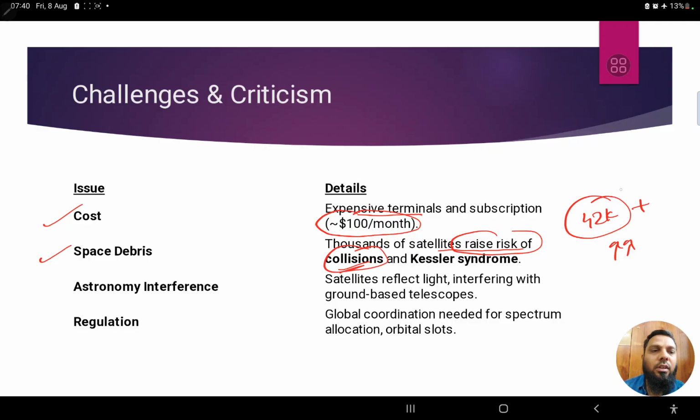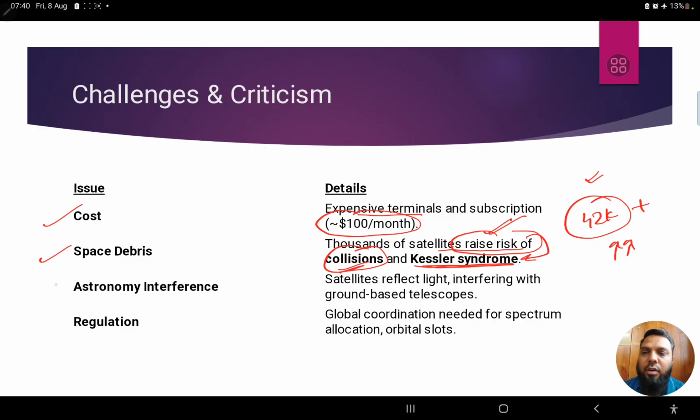The satellites related to Starlink itself might collide into one another, or for that matter, currently we are having a lot of satellites in space, right, which are rotating around the earth. Therefore, such other satellites may also collide, right? So there is a high risk. This particular thing is called Kessler syndrome. Remember, satellites colliding into one another is something called Kessler syndrome, right?